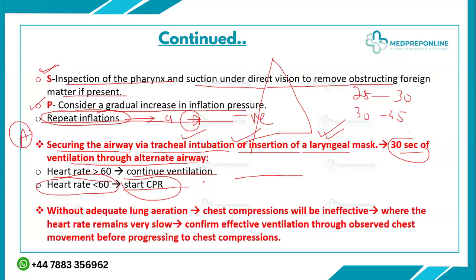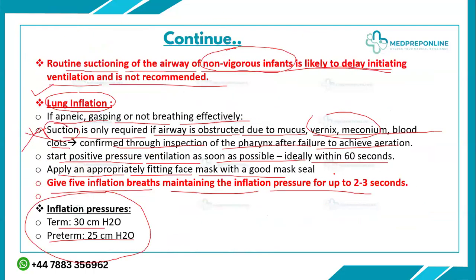And only one thing you need to remember: without adequate lung aeration, chest compressions will be ineffective. So, where the heart rate remains very slow, first confirm effective ventilation through observed chest movements before progressing to the chest compressions. If your chest is not moving, the baby is in apnea, the baby is not breathing, and you just start the CPR, there is no use of that. Rather, you are damaging the baby. This is the most important mistake which you make in your daily routine.